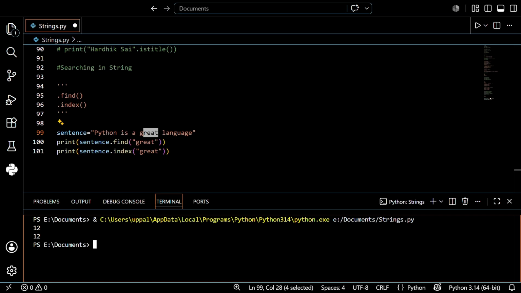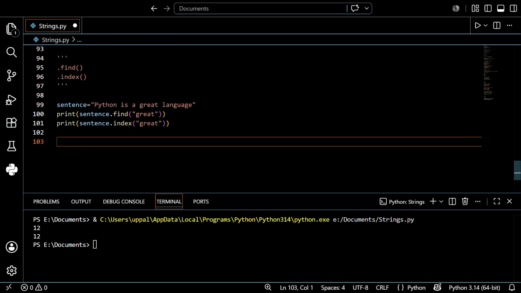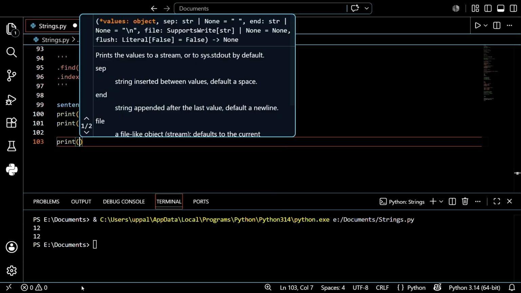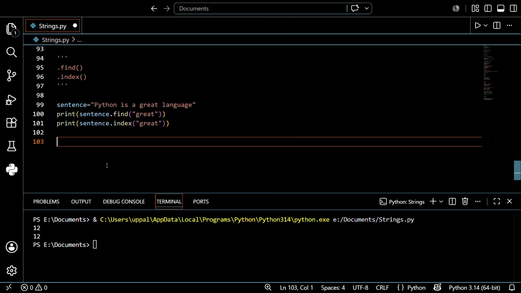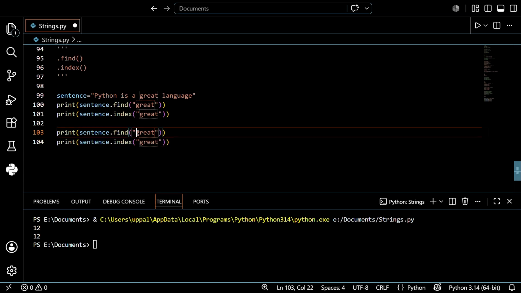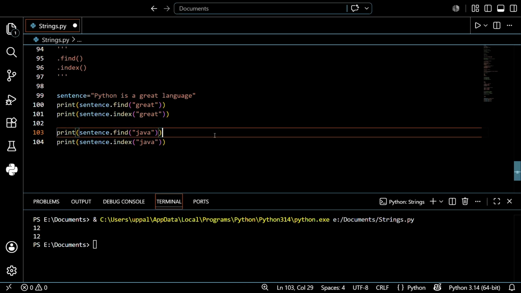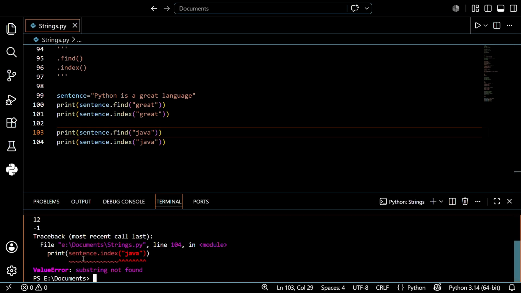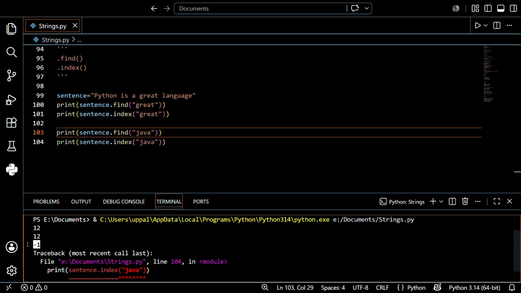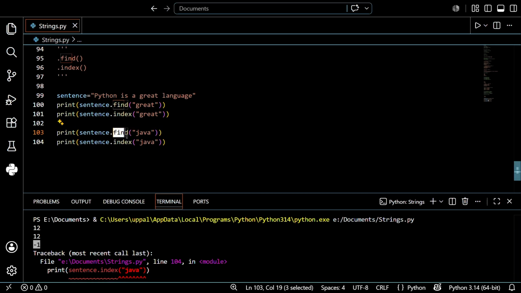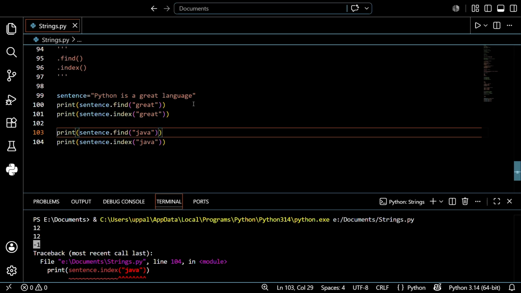Let's give another example so we can understand easily, guys. I just want to save time, so I'll copy this, paste it, and change just one thing, that is Java. Before that, just save this and run this. What is showing here? -1, because find is used to find the value. If it's not found, then it shows -1.